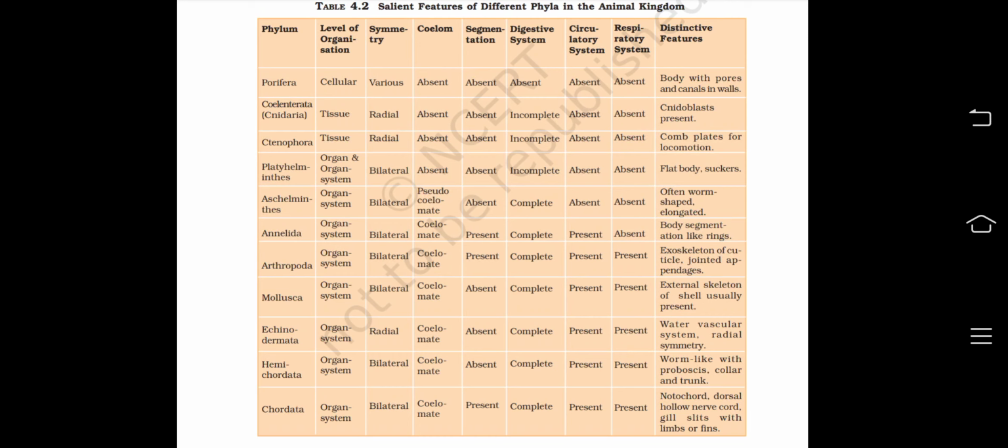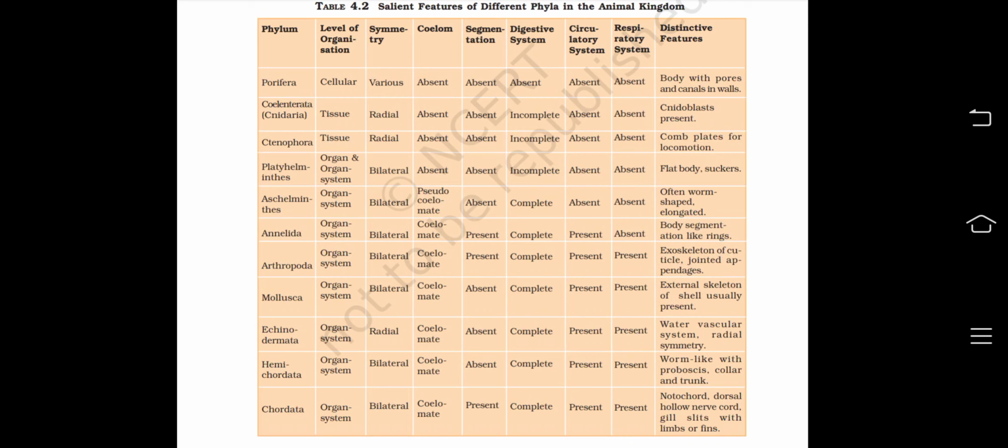Third phylum is Platyhelminthes, organ and organ system level of organization. Symmetry is bilateral, again acoelomate. Segmentation is again absent. Digestive system is again incomplete, which means one opening is there, and circulatory system absent, respiratory system absent. Distinctive feature is flat body and suckers.